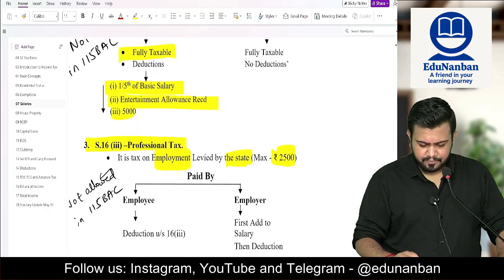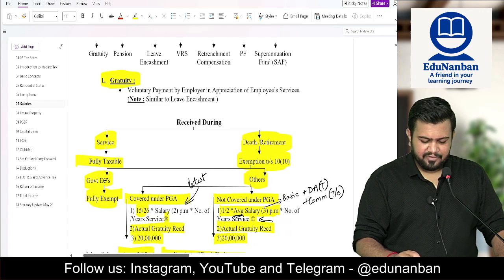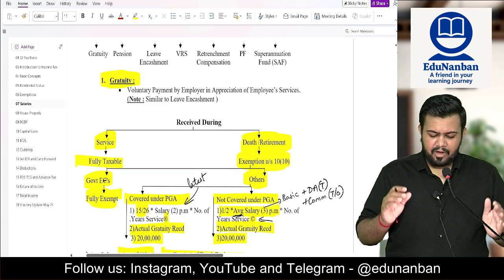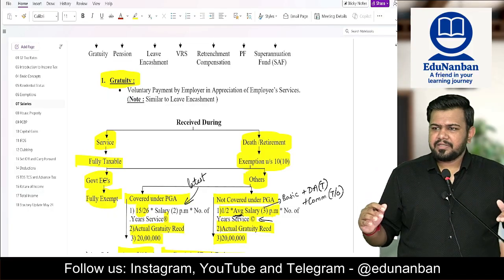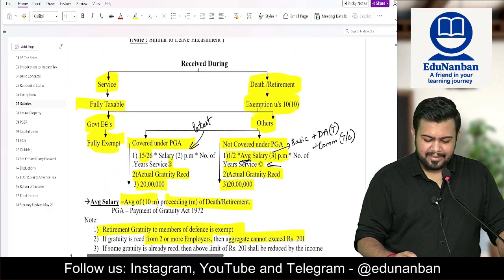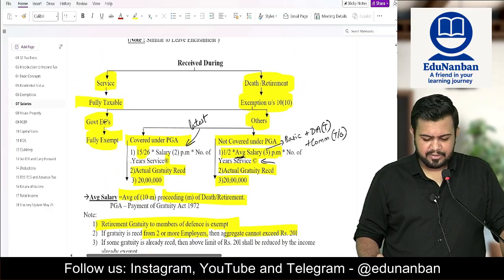Fine. Now let's come to the retirement benefits. Firstly, we are going to discuss gratuity. So gratuity is a voluntary payment that is given by the employer to the employee in appreciation of the employee's services. Now, how to calculate the exemption and tax on gratuity, taxable income on gratuity?